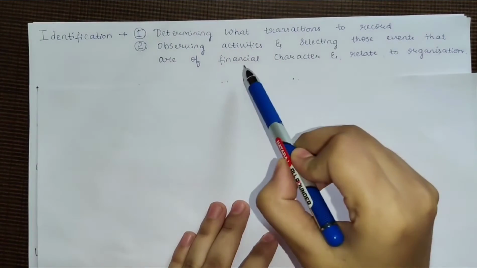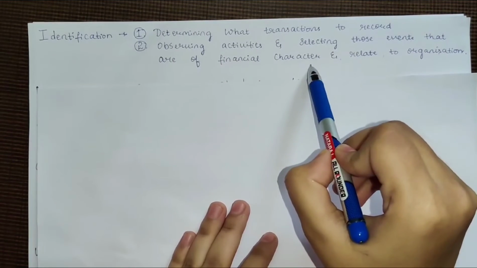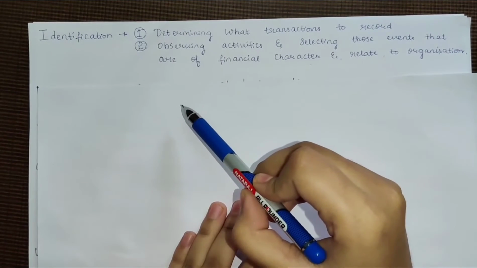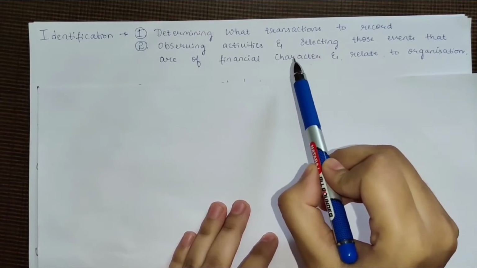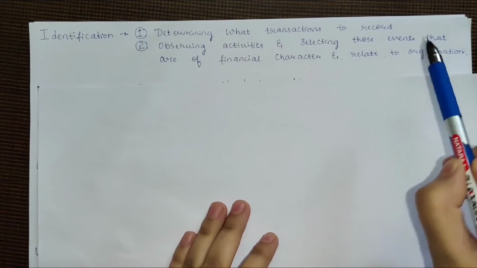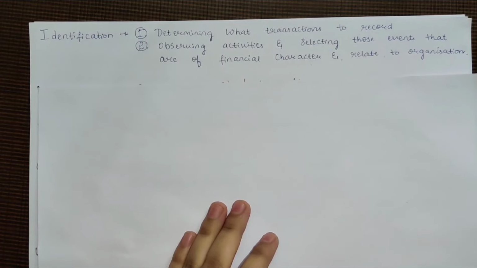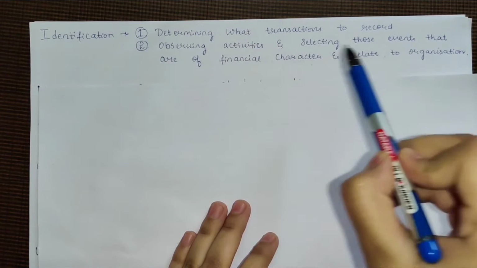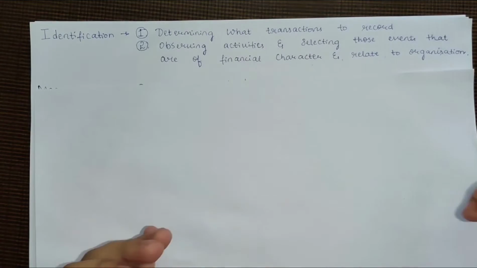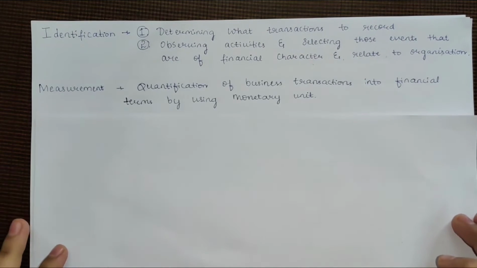The activity should be of financial character. I have explained previously that economic events should be recorded in the books of account and that should be related to the organization, not outside the organization. We have to record the activities which are related to the organization and which are of financial character. That's the identification.